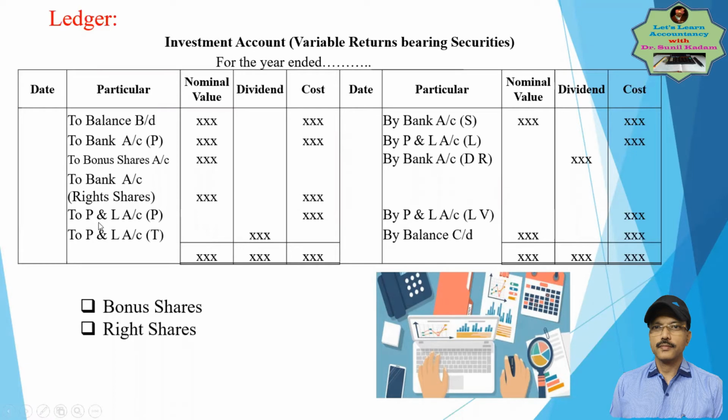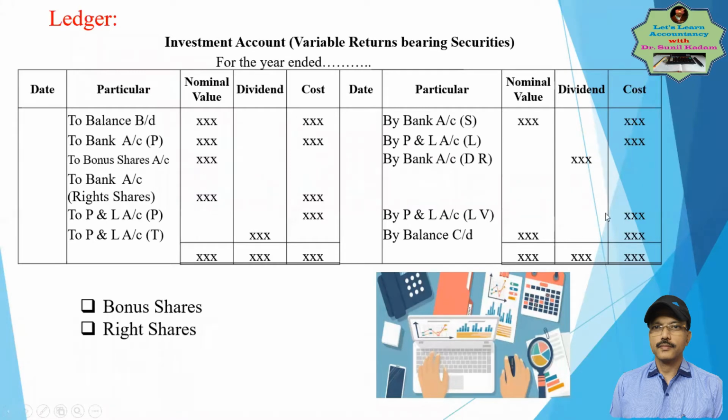To profit and loss account, the amount of profit. If it is a loss, it is similar to the earlier case. If it is a loss, it will be credited here. By profit and loss account, loss, only in the cost column. The loss amount. The profit amount will be charged here. But remember, friends, both will not occur at the same time. Either profit or loss.